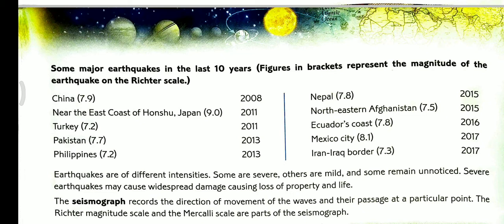Mild means not so dangerous, and some are negligible. The severe ones are heavy. They can damage things, people, lives, and property. They cause destruction of property and loss of life.